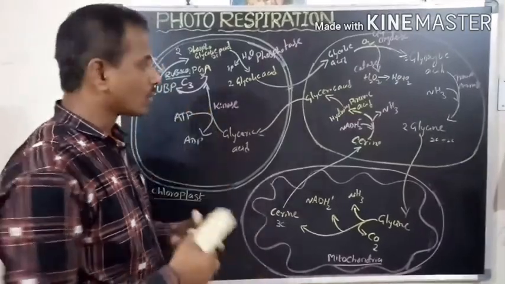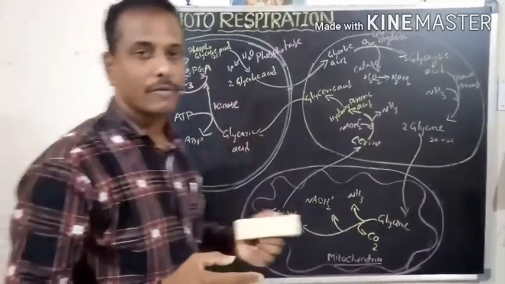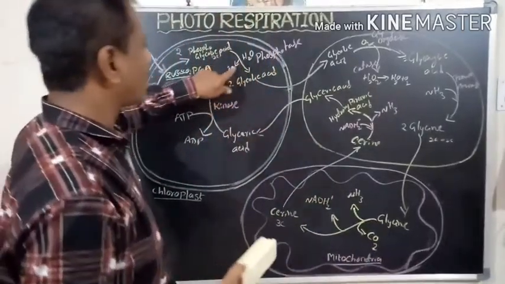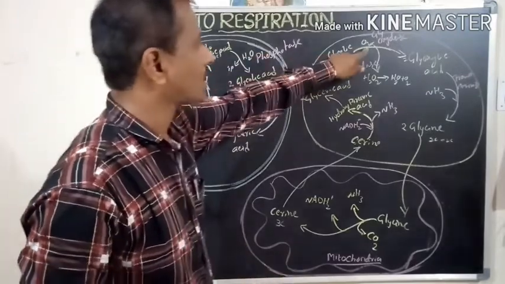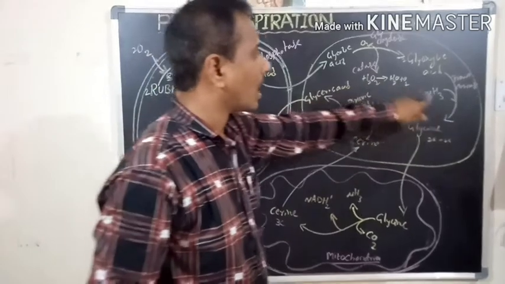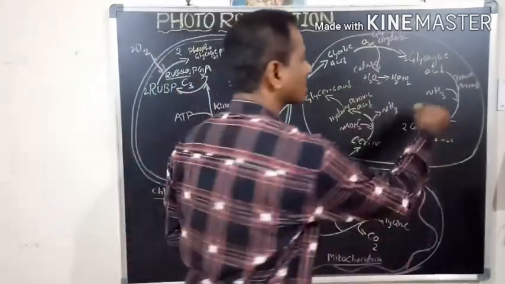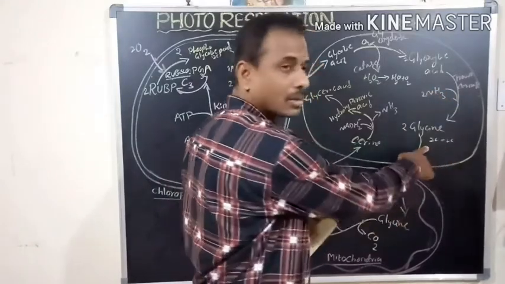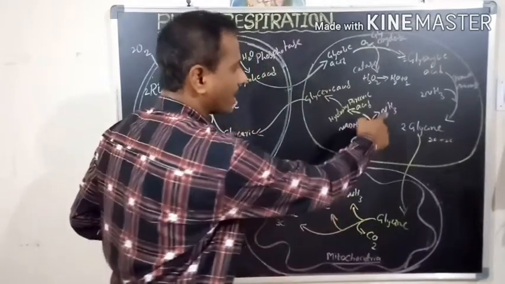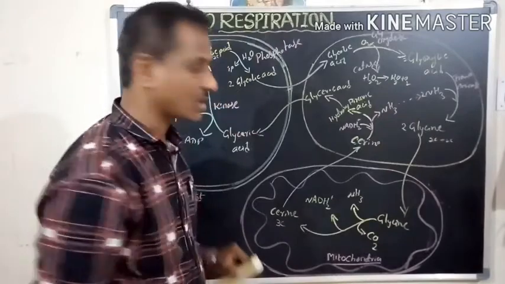So what is happening here? Only the wastage of the process we observe. In the process, oxygen is utilized and it will be released. Ammonia is utilized here, that means two molecules of ammonia are utilized for the formation of 2 glycine. One ammonia is released here, another ammonia is released. It helps in the next ammonification process.